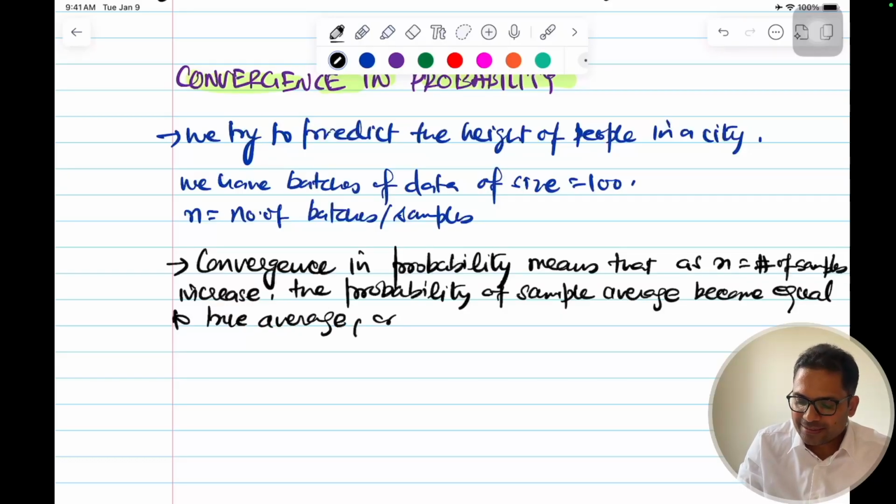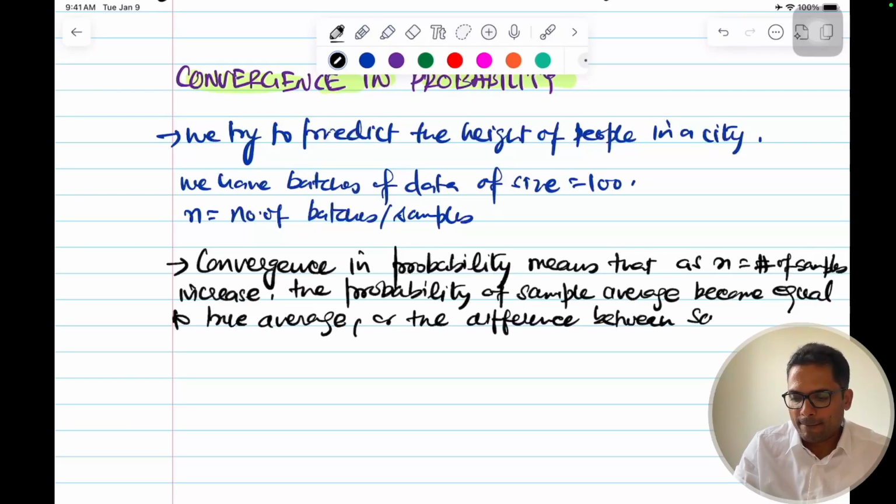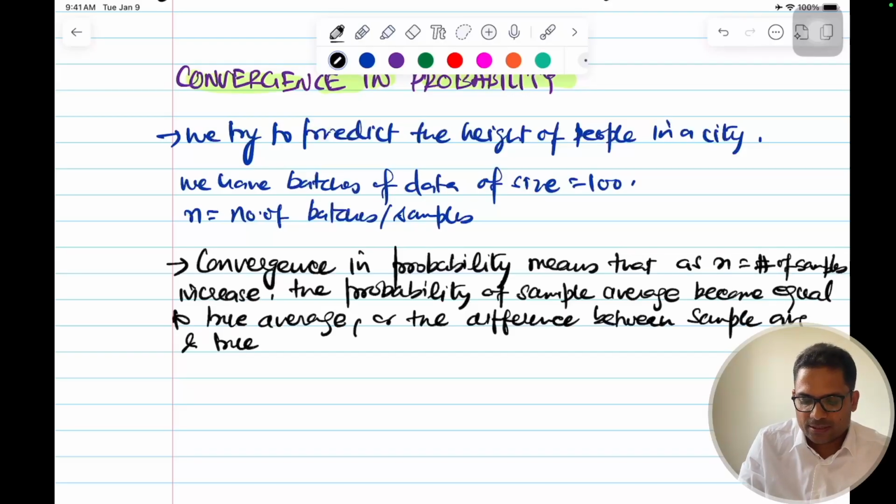Or in other words, the difference between sample average and true average becomes very small.